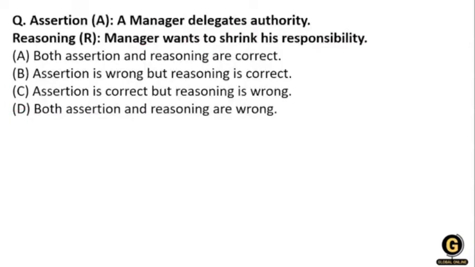Okay, the next question is an assertion and reasoning question. The assertion is: a manager delegates authority. The reason is: the manager wants to shrink his responsibility. The options are: both assertion and reasoning are correct; assertion is wrong but reasoning is correct; assertion is correct but reasoning is wrong; both assertion and reasoning are wrong. So what will be the right answer for this question?